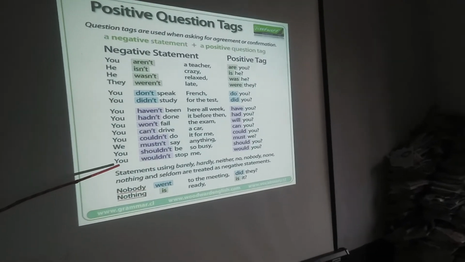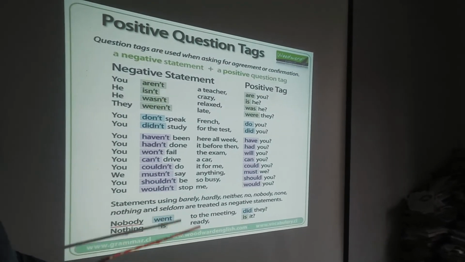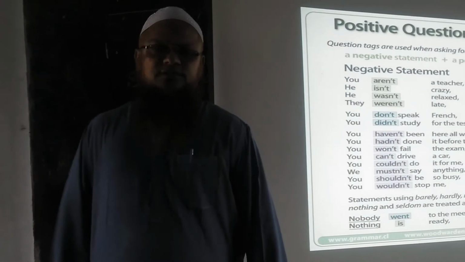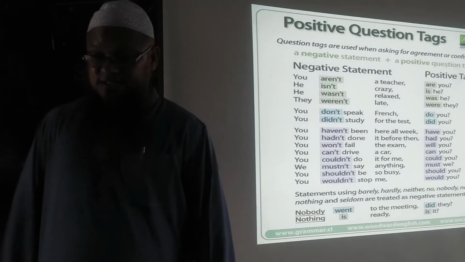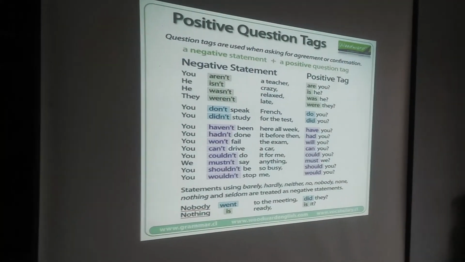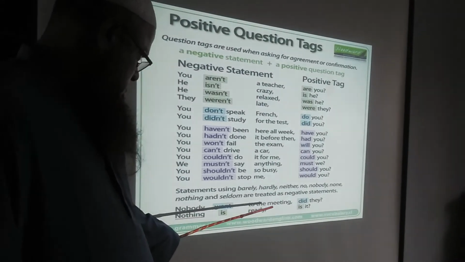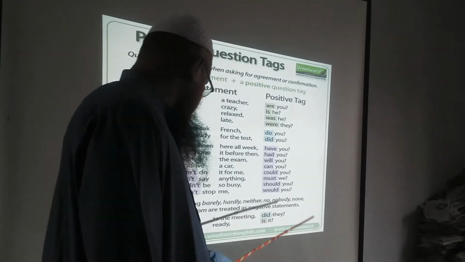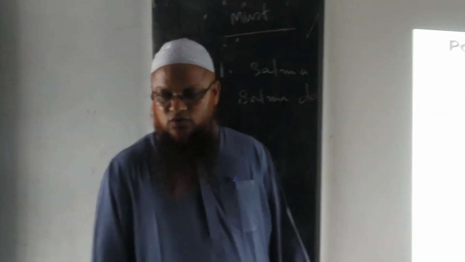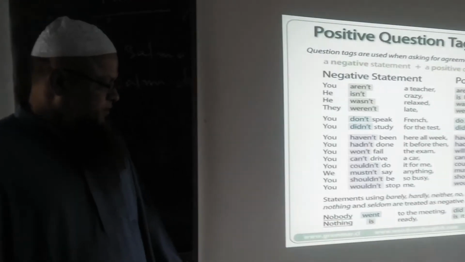Now read out at the end point. Statements using barely, hardly. Sometimes the students cannot understand some sentences where hardly, neither, no, nobody, none, scarcely, seldom, etc. are used. These sentences are also negative, so the answer is a positive tag.